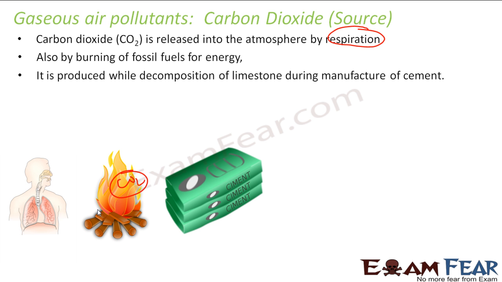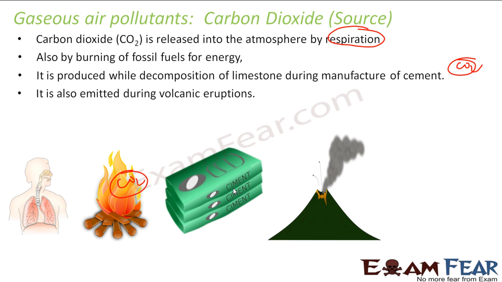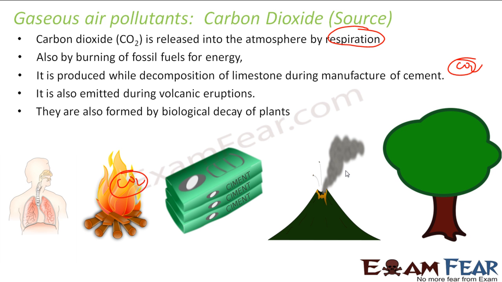It is also produced during decomposition of limestone in the manufacture of cement. Also, volcanic eruptions give carbon dioxide. Also, the biological decay of plants: if a plant dies and decays, you get carbon dioxide there also.